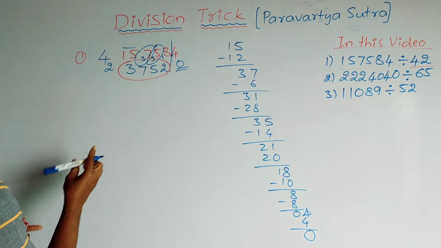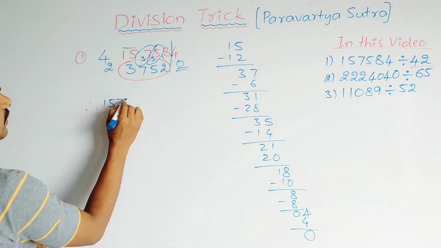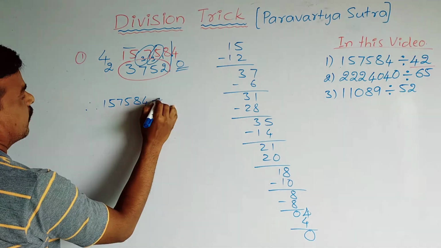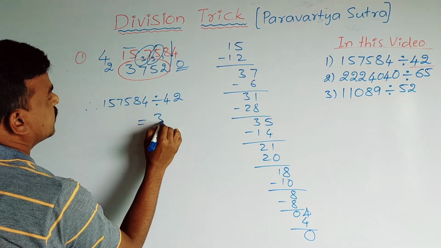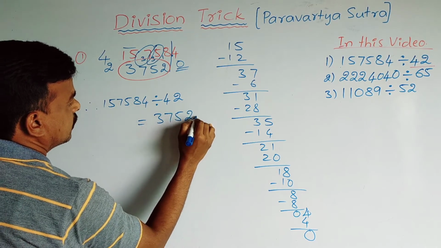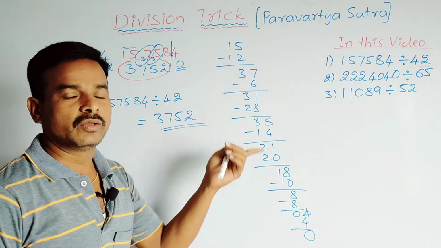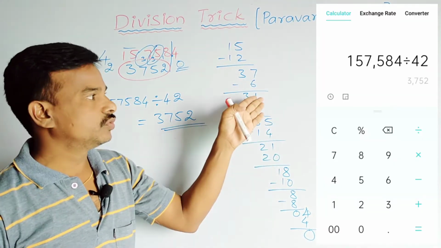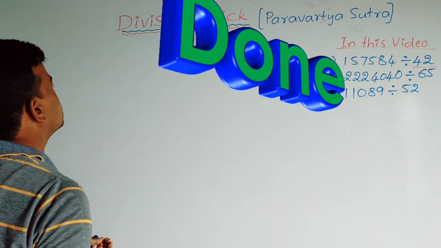Okay. Therefore 157584 divided by 42 is equal to 3752. This is the answer. Is it correct or not? We can check by using a calculator once you watch this.